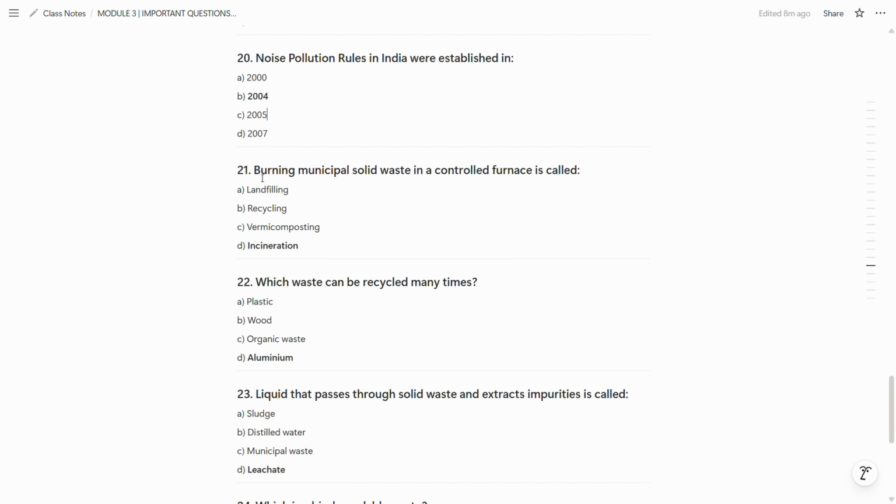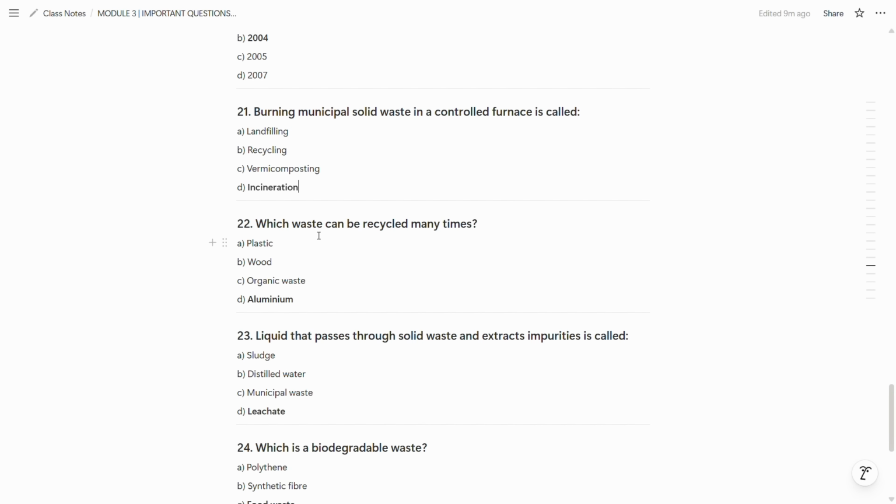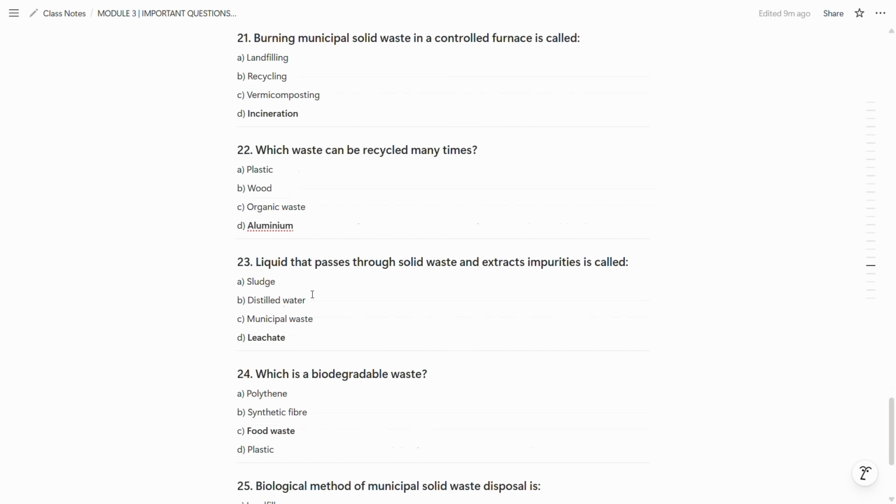Now 21st question is burning municipal solid waste in a controlled furnace is called incineration. So D is the correct answer. Which waste can be recycled many times? Aluminium. D is the correct option.